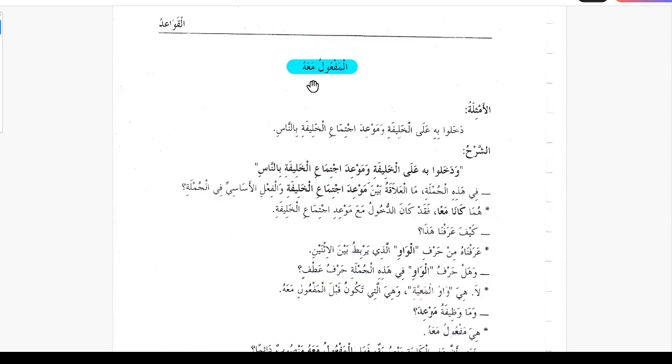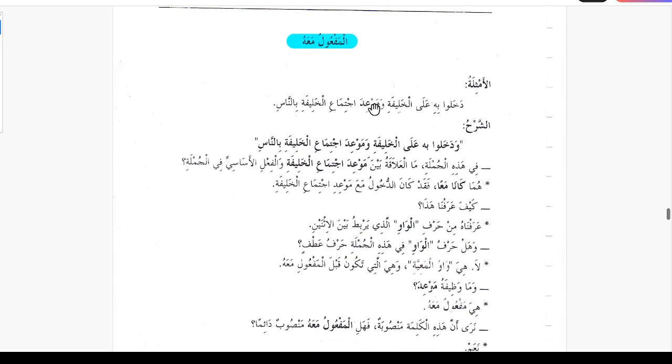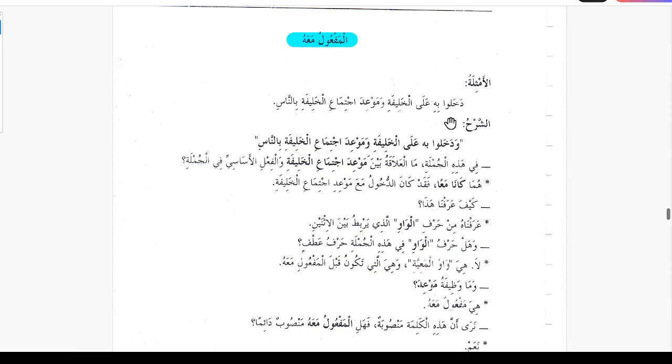The first one here is al-maf'ul mahu. Here is an example. Dakhalu bihi alal khalifati wa maw'ida ijtima'il khalifati bin nasi. They entered with him upon the caliph at the time of the gathering of the caliph with the people.